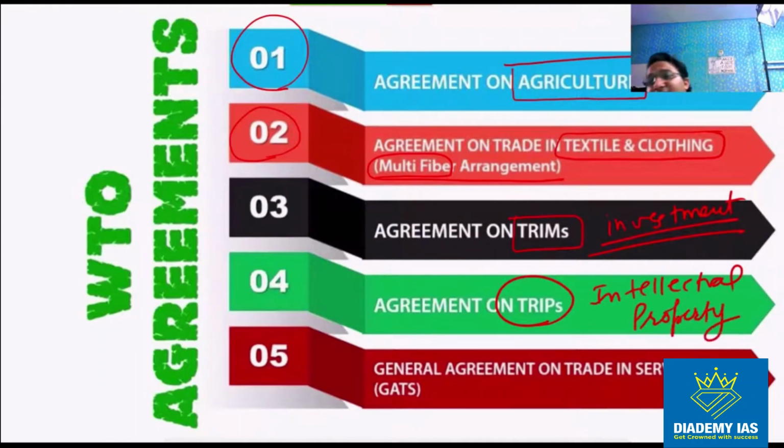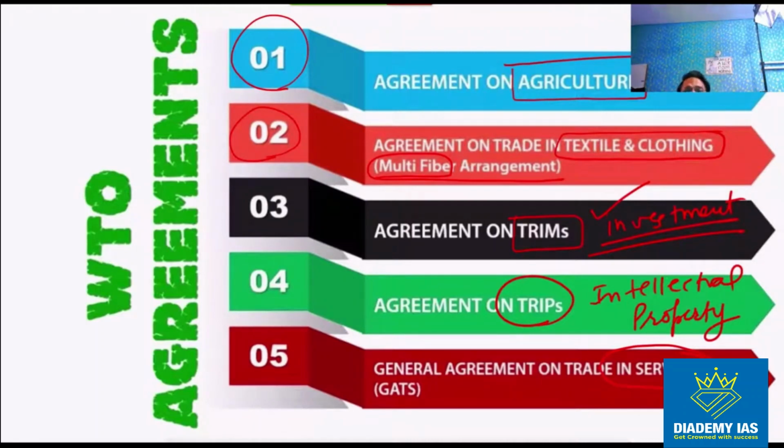So this is for the intellectual property, right? तो हमने बताया था कि GATT is not protecting the intellectual property like patent, copyright, trademark, but this WTO has a separate agreement for the intellectual property which is called TRIPS, right? This has a separate agreement for the trade related investment also, which is called TRIMS. Then for the services sector also, there is a separate agreement, the general agreement on trade in services, right? So these are the different agreements.